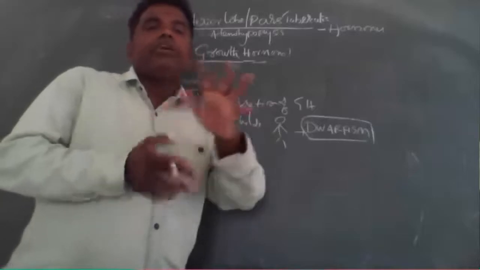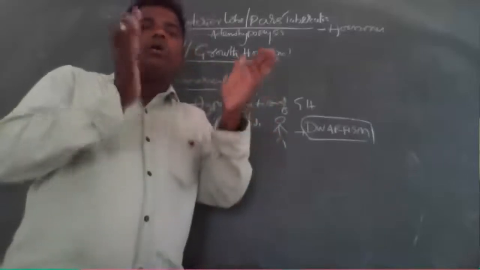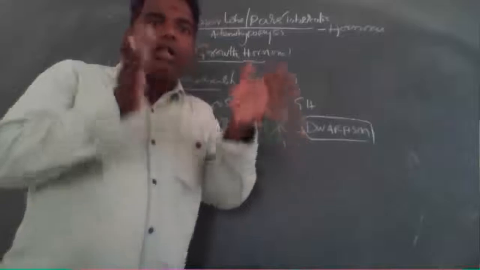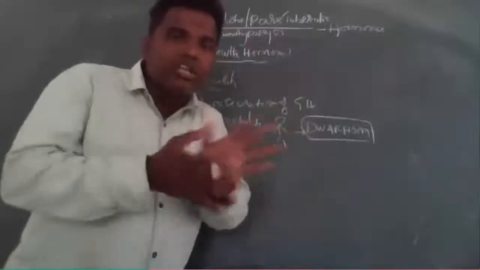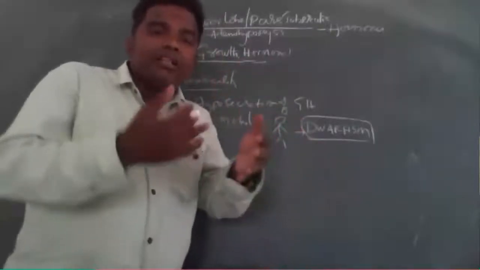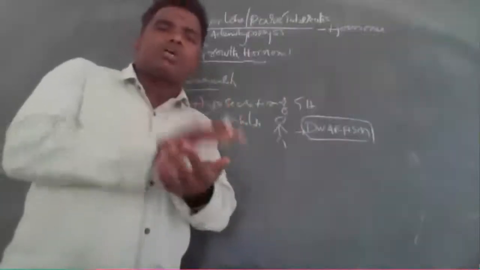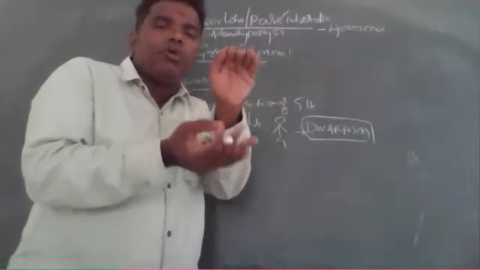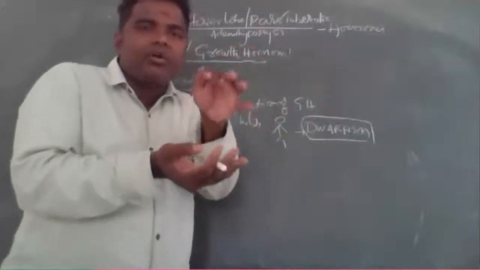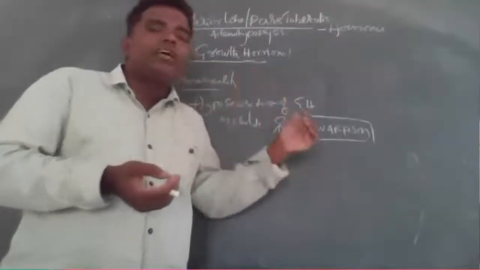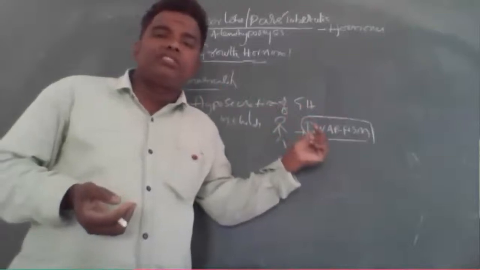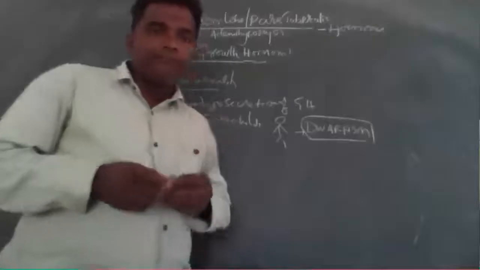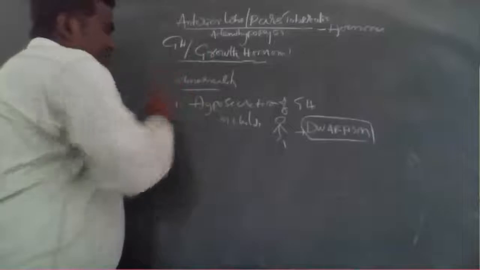Because of hyposecretion, or lack, of GH hormone in children, the bones and muscles are not grown. They are always in small size, the smallest, a very short structure. That's why the disease is called dwarfism. Clear? That is the first abnormality.